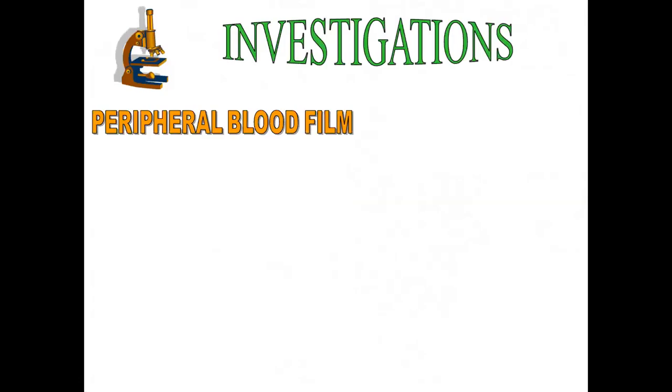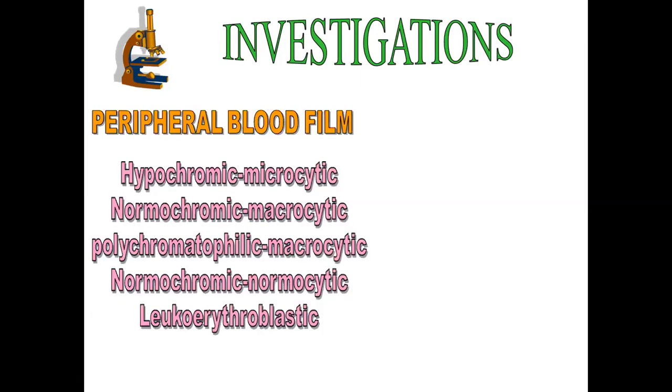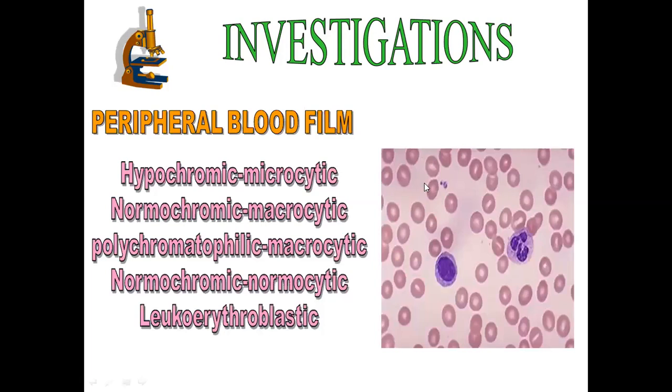Next, the peripheral blood film. What will we see on the peripheral blood film? We see the size of the RBCs and the shape of the RBCs. Normally they are of the same volume. When the peripheral smear shows that the size of the RBCs is variable, it is called anisocytosis.